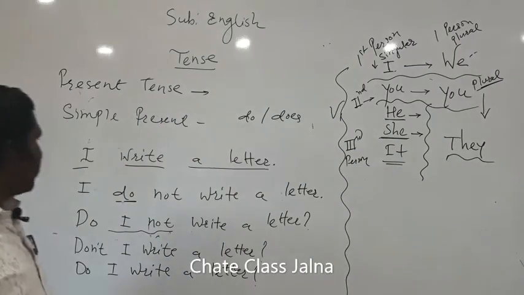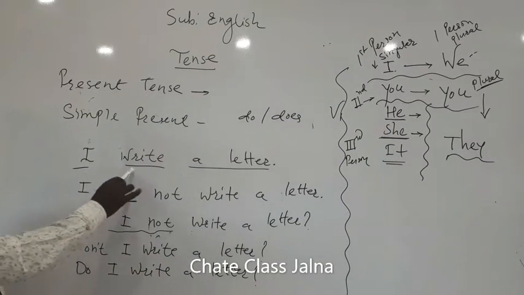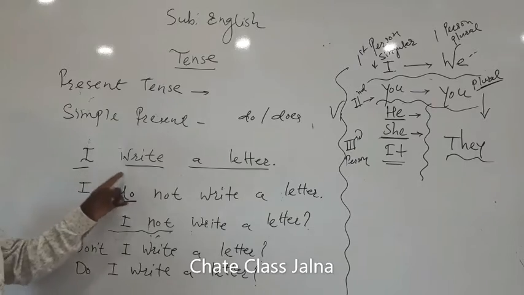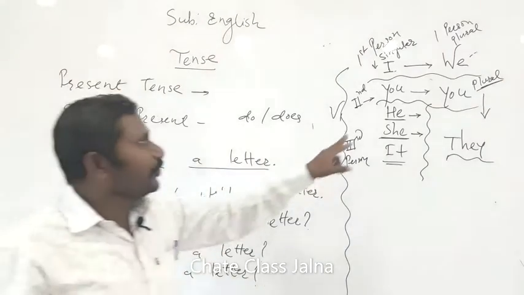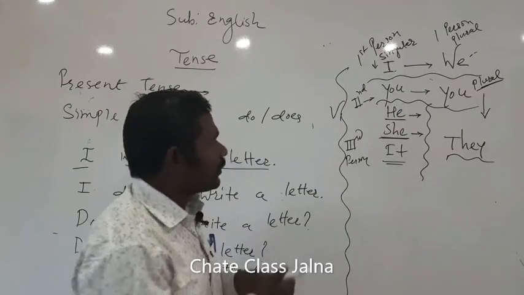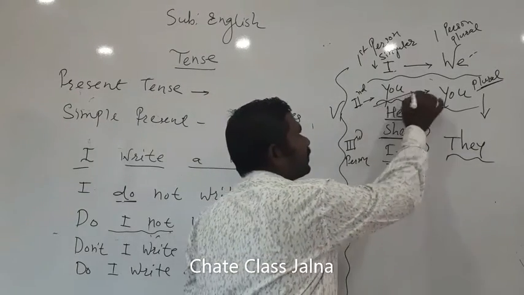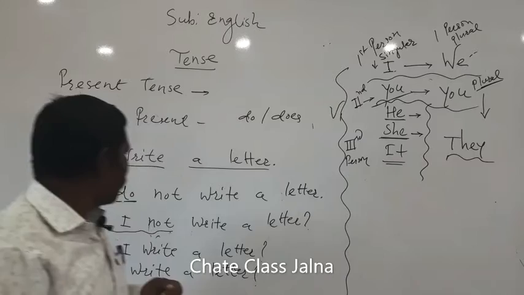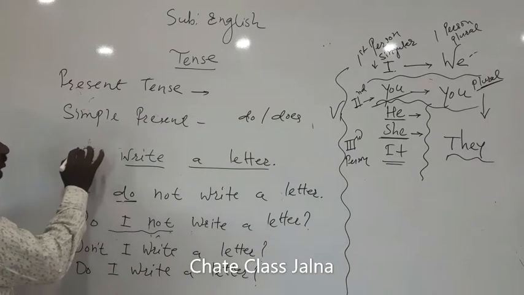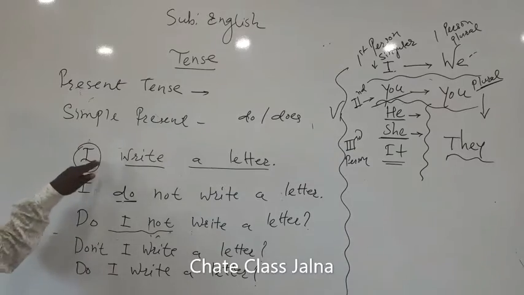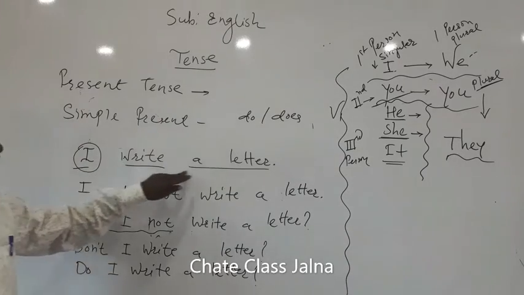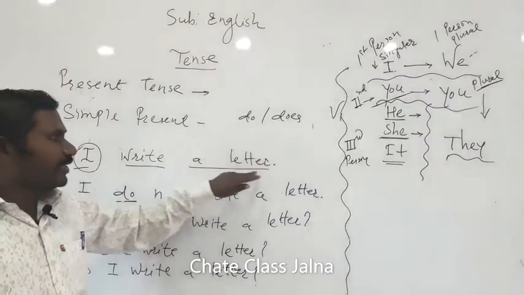So let us continue with this similar sentence now. As we have seen, I write a letter, like that only, using you we can make the sentence like this. Simply put you here. If you remove I, that will be: you write a letter.